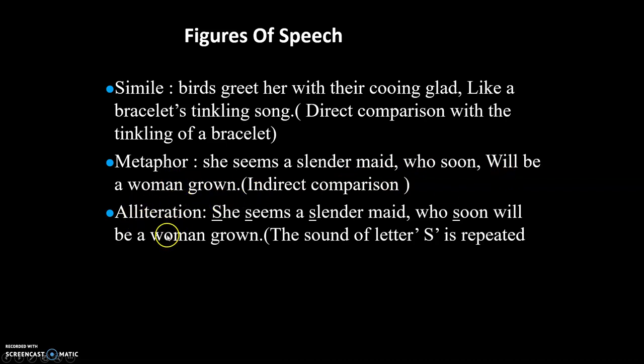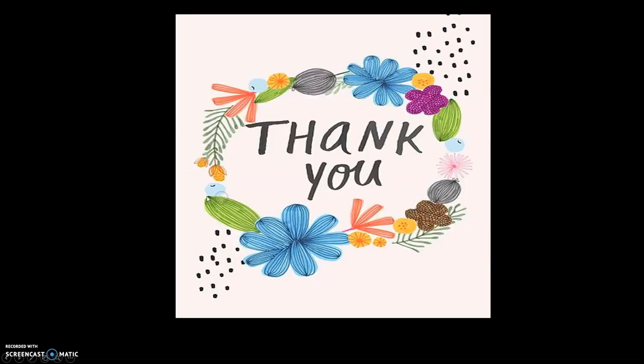Then we have the figure of speech alliteration: "She seems a slender maid who soon will be a woman grown." Now here you see which alphabet is repeated, children? Yes, you have S repeated. So the sound of the letter S is repeated. Therefore, this is alliteration. Now, this is what the three poems are, I just quickly revised through the poems.